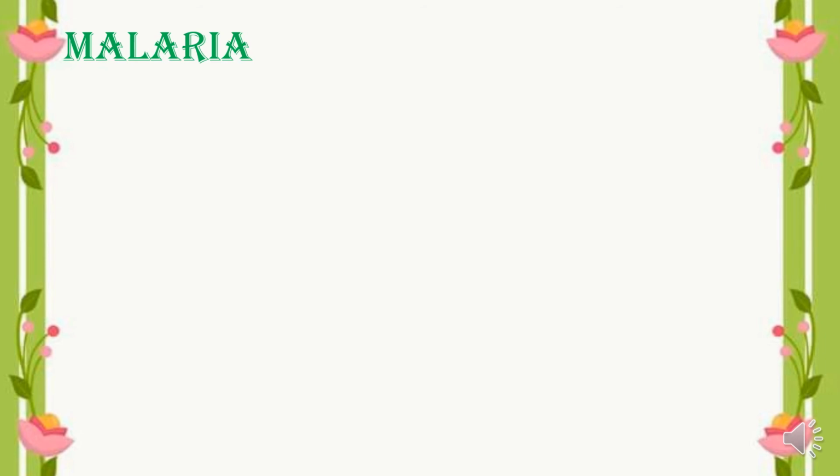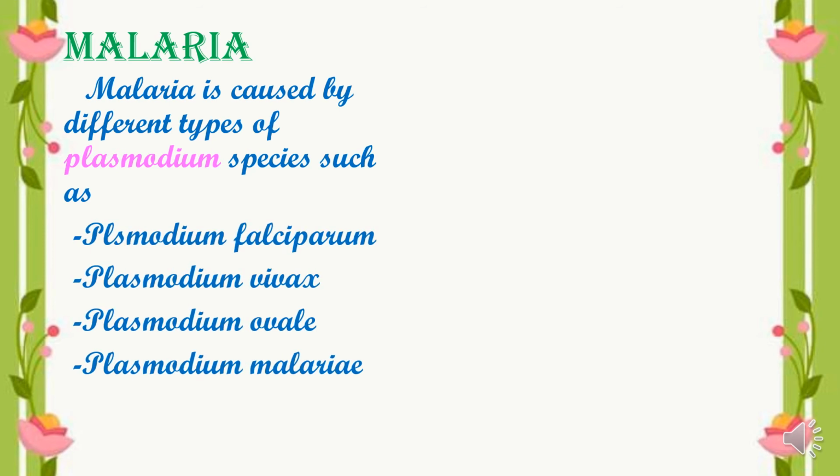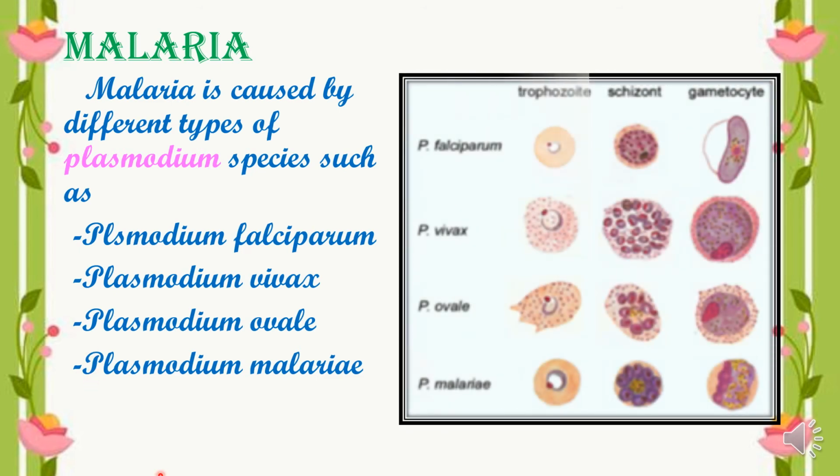The next disease is malaria. Malaria is caused by different types of Plasmodium species. Got it? So what causes malaria? Malaria is caused by a protozoan called Plasmodium, and there are 4 species of Plasmodium. They are Plasmodium falciparum, Plasmodium vivax, Plasmodium ovale, Plasmodium malariae. Among these, Plasmodium falciparum is considered to be fatal.